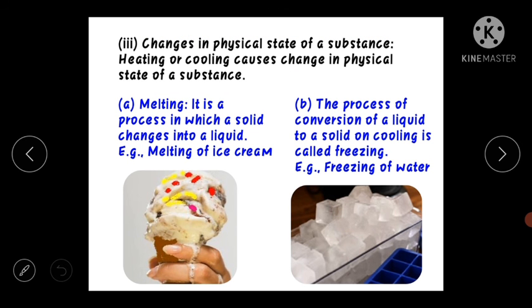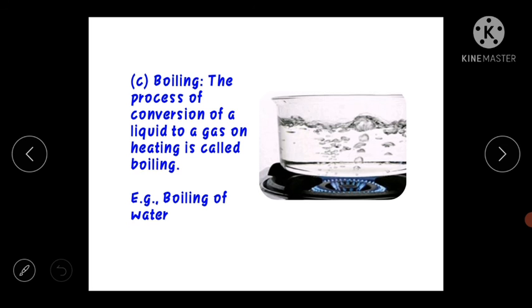Changes in the physical state of a substance. Heating or cooling causes change in the physical state of a substance, like melting. Melting is the process in which a solid changes into a liquid. Like melting ice cream becomes juice for you, right? Then the process of conversion of a liquid to a solid on cooling is called freezing. This we have already understood, right? Then comes boiling. The process of conversion of a liquid to a gas on heating is called boiling of water.